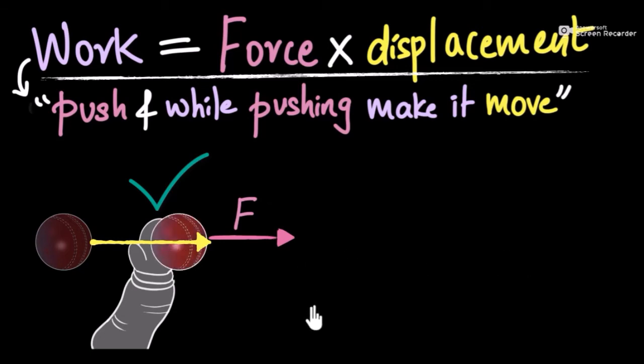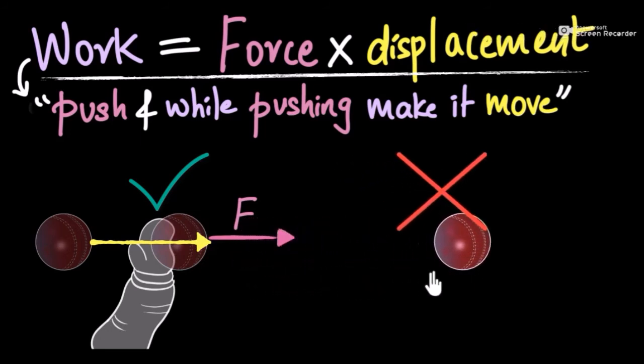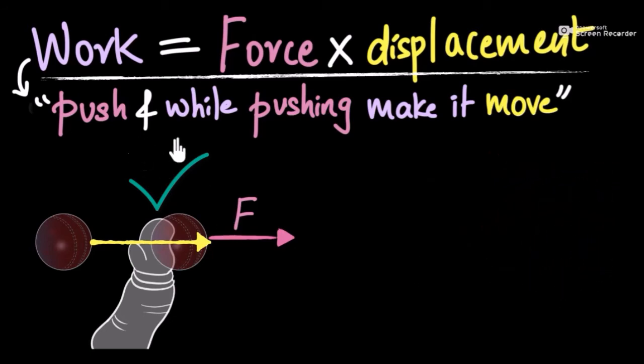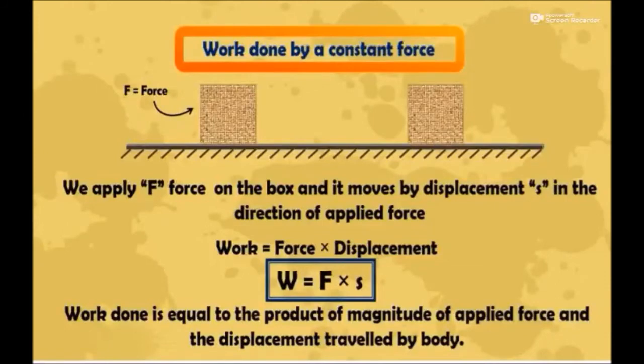Remember, we have to push it. While pushing it, make it move. So the astronaut only did work when the ball was in his hands. The moment the ball started moving away from his hands, no longer work is being done by the astronaut. Okay?